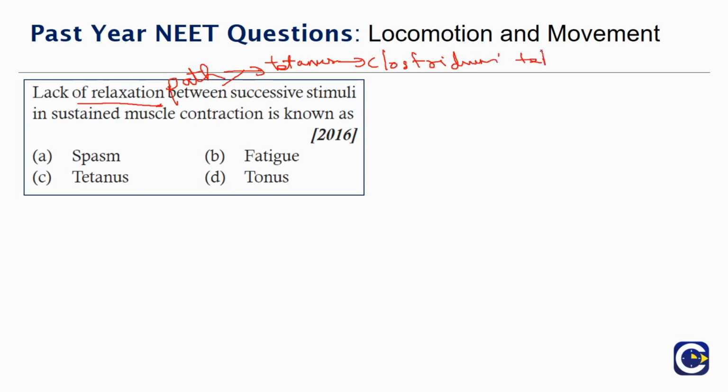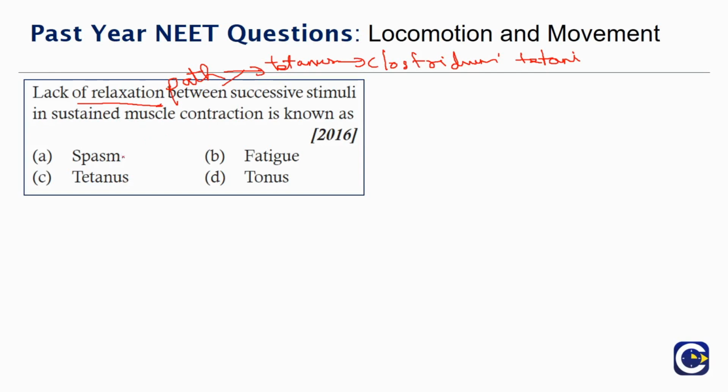tetani. So this is also called lockjaw disease. That is the mandible, that is the lower jaw gets stuck. There's a continued contraction without any kind of relaxation. It's a painful contraction, and so it is called sustained muscle contraction. So the answer is tetanus. And so let's discuss what the other three definitions are.